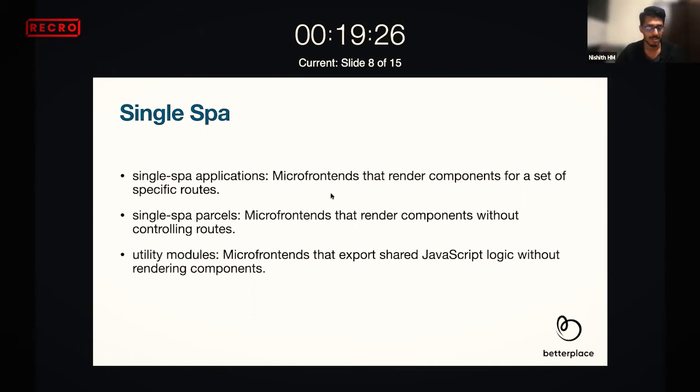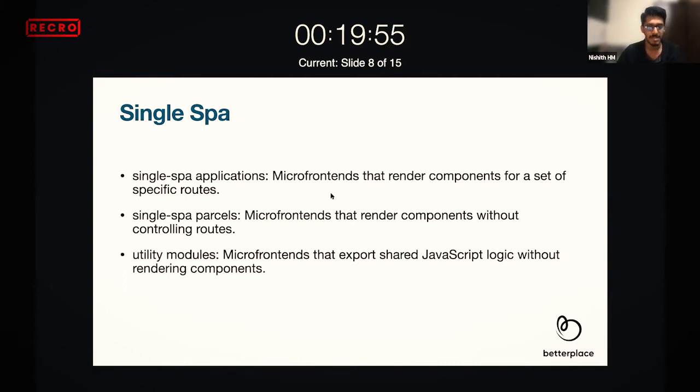And when we try to architect this one-time activity, to bring something new to the organization, we think on a very long term. So we wanted to support different types of framework as well. If tomorrow we want to use Vue, then we should be able to do that. So keeping all this in mind, we thought of going to single spa.